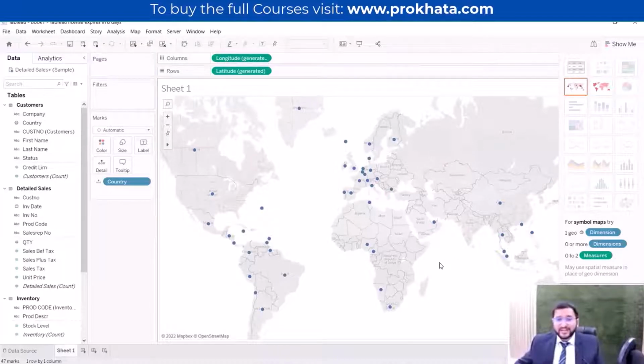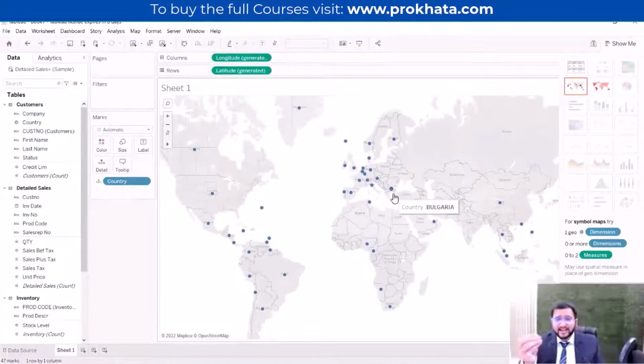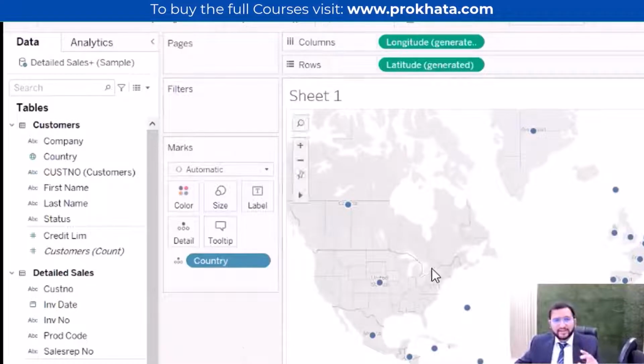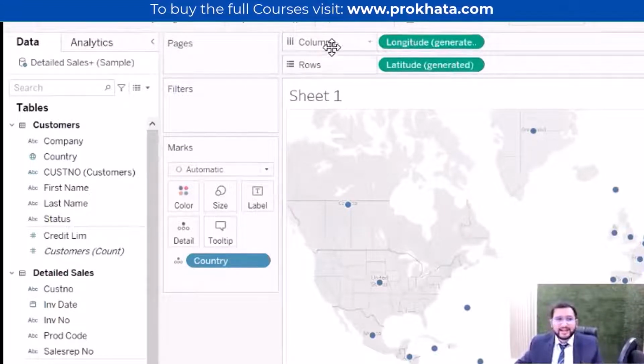So now the next part is in which country the maximum sale is happening. I have to create a visualization in which I can understand at a glance in which country the most sales are happening. What we have with us are the marks. These marks will be helpful for us. What we need is another related column, that is sales, because here we have taken only the country data. For that country data, it has automatically converted it into longitude and latitude, put them into columns and rows, and with the help of that, it has visualized the complete data in a graphical format.